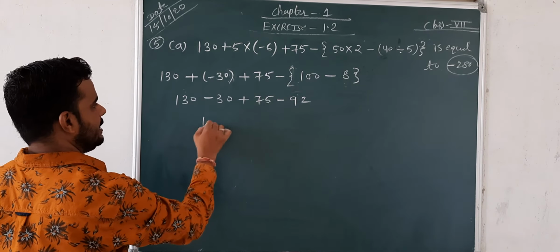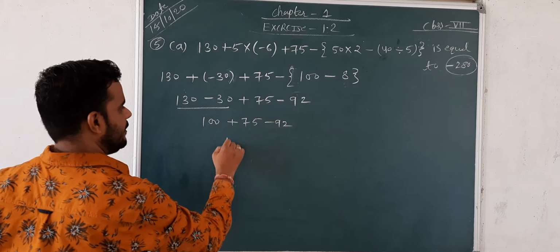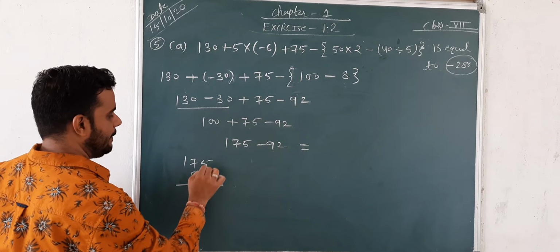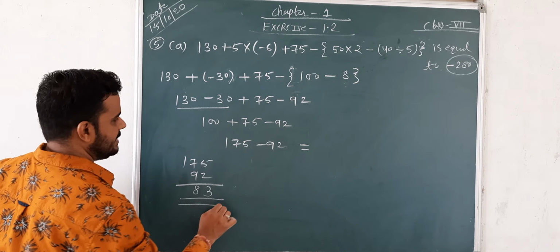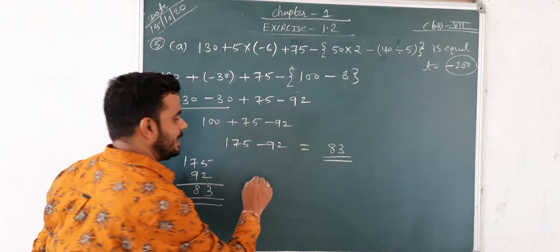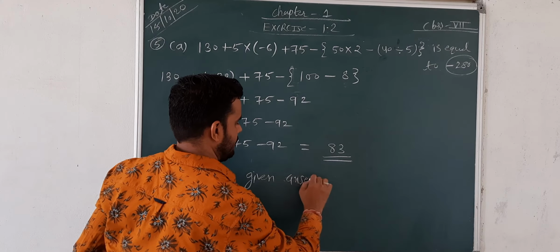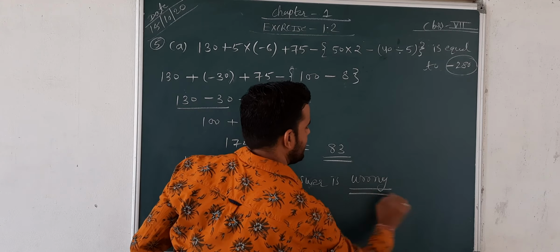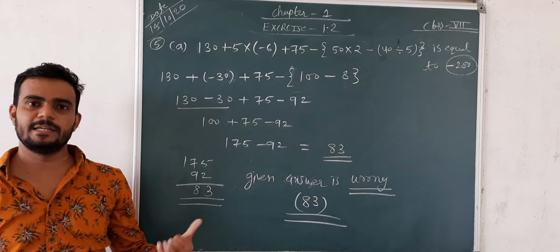Okay, 130 minus 30 then 100 plus 75 minus 92, it means 175 minus 92. So 175 minus 92, 5 minus 2 then 3, 17 minus 9 then 8, so the answer is 83. So you got your answer 83 and the given answer is negative 280. So the given answer is wrong. The correct answer is, सही आंसर क्या होगा आपका 83. Okay, any doubt? So take the screenshot and write in a notebook.